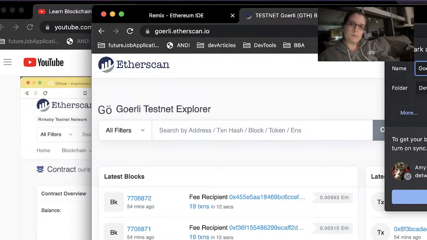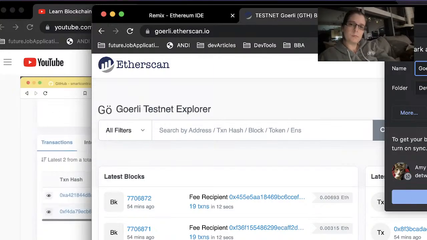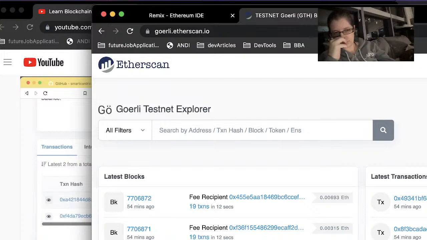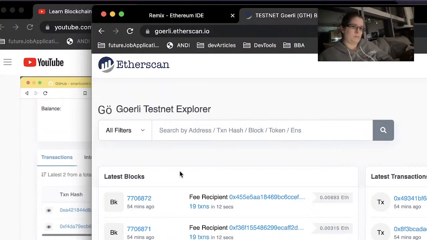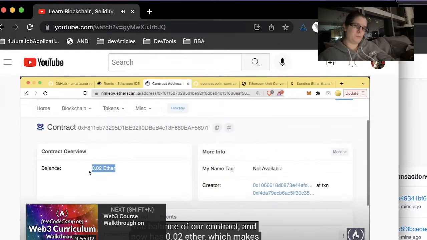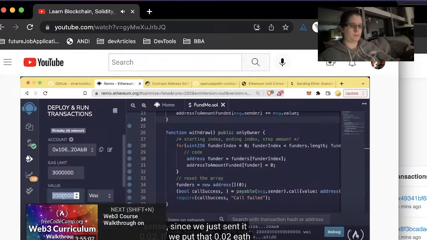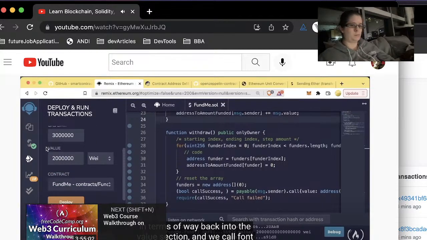If we go to the contract that we deployed, we can now see two transactions. We can see our contract created transaction, and we can also see we called a fund method. And if we look at the balance of our contract, it now has 0.02 Ether, which makes sense since we just sent it 0.02.